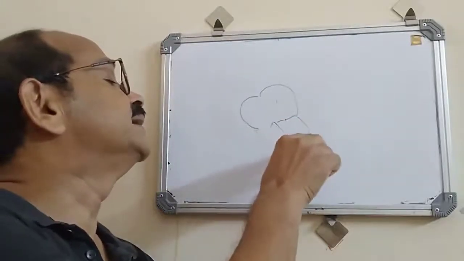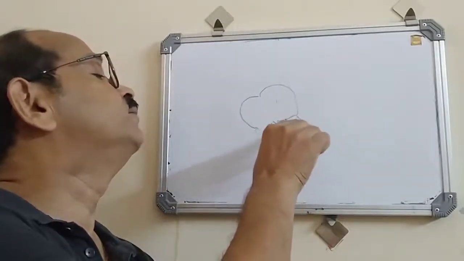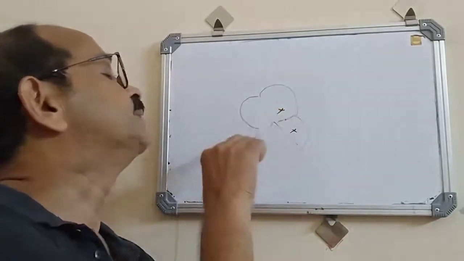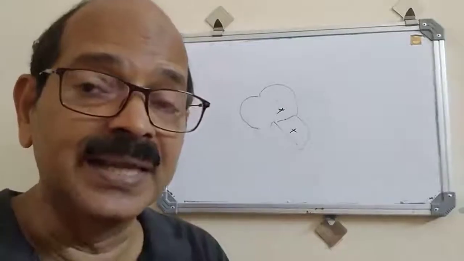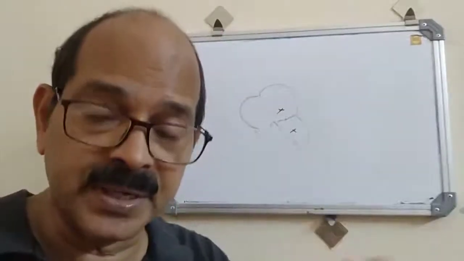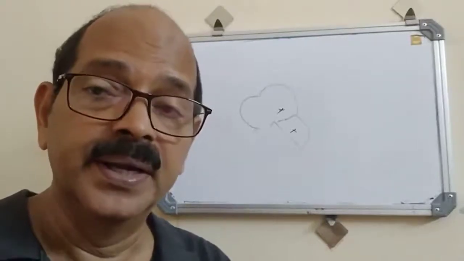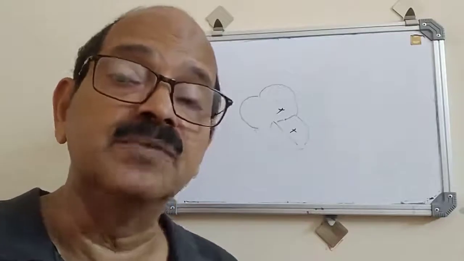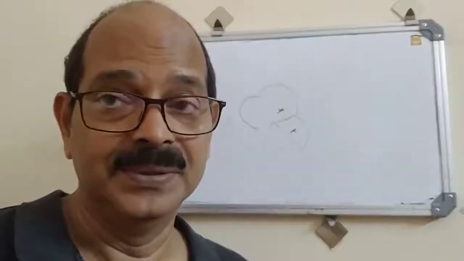This relaxing will reach a point when the ventricular pressure is below the atrial pressure. So after the closure of the semilunar valves, the pressure needs to reduce lower and lower. Then only the ventricular pressure comes below the atrial pressure.